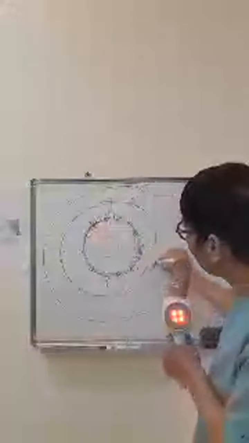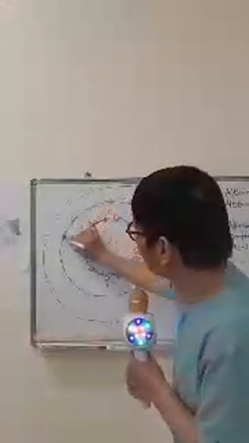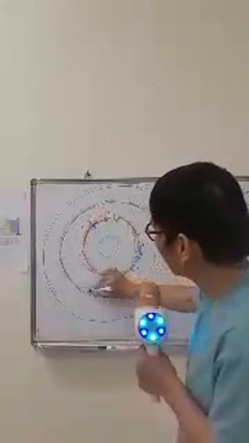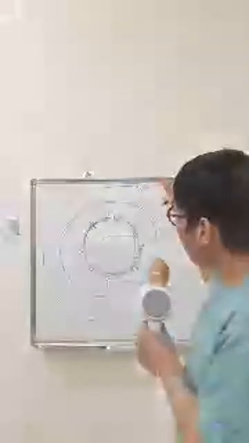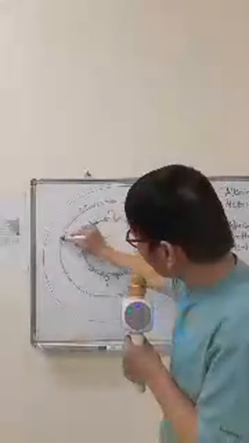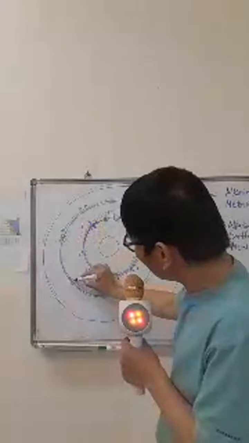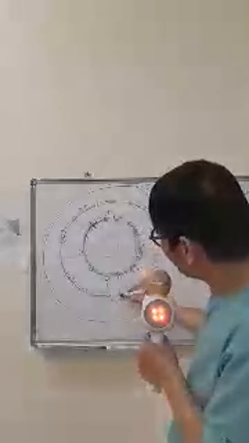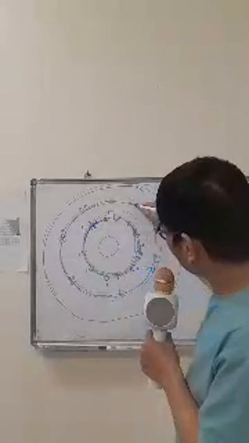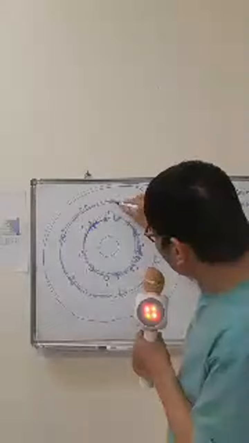Okay, now here in the second energy level, in the outermost shell, the valence electrons will exist here. There are 2 electrons here, 2 electrons in each of these.